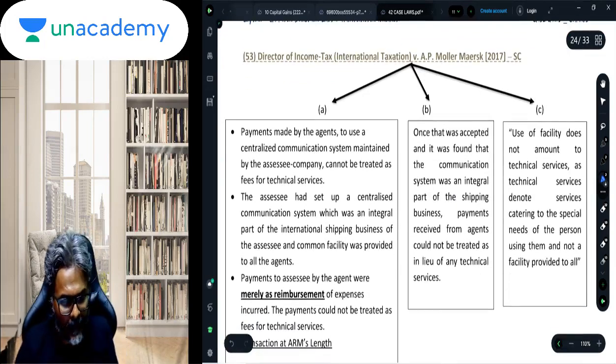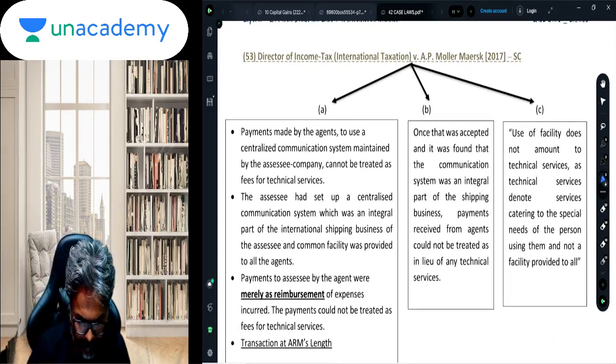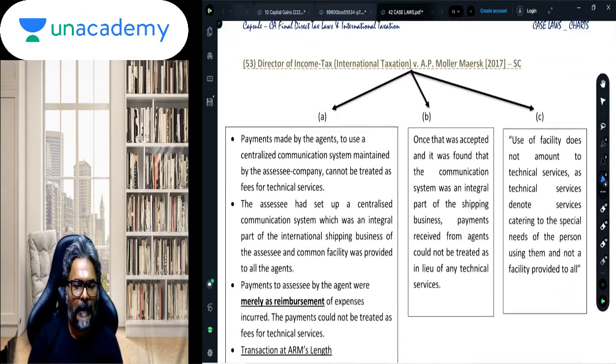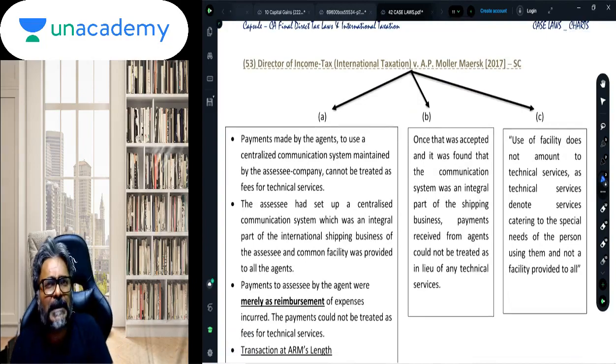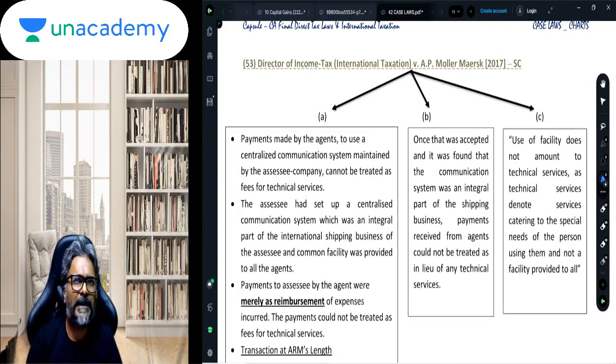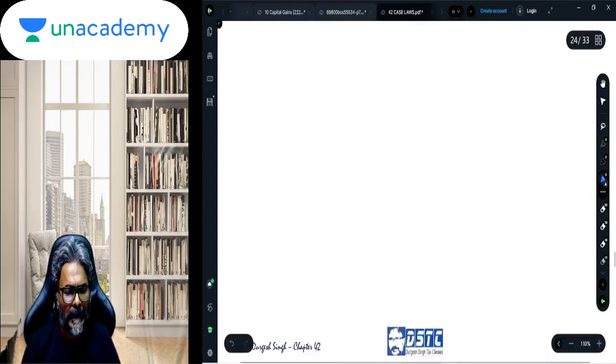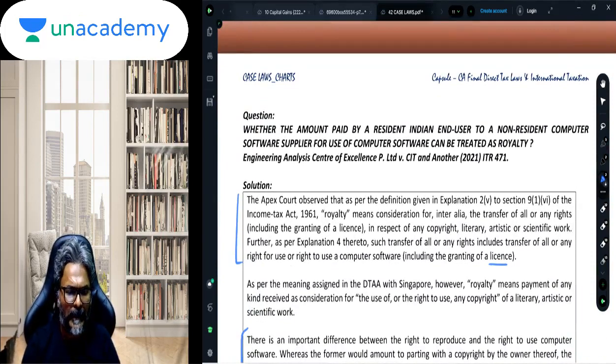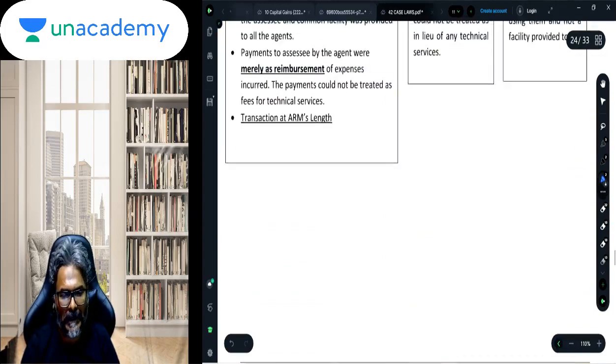All the students will now come to this particular case law. Case law number 53, students. Case law number 53. Now this case law has not been targeted in the examination as yet. And the next case law, students, these two case laws are the most important ones. The next case law was there in the last attempt RTP, and therefore this particular case law is again a very important one, a Supreme Court latest judgment.